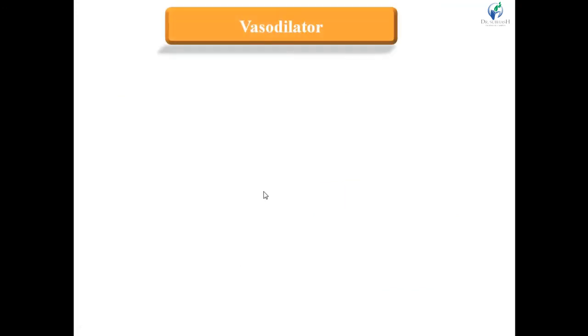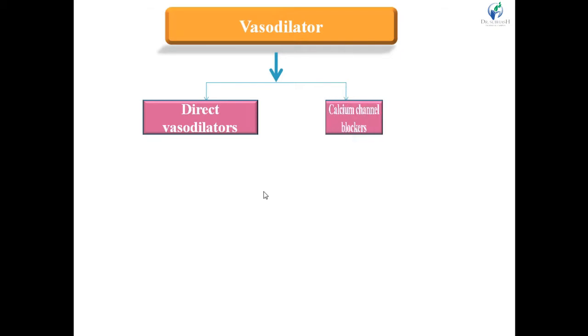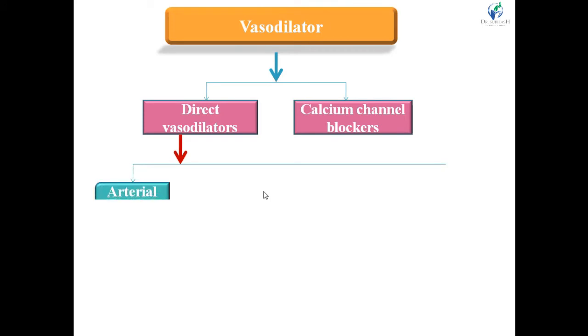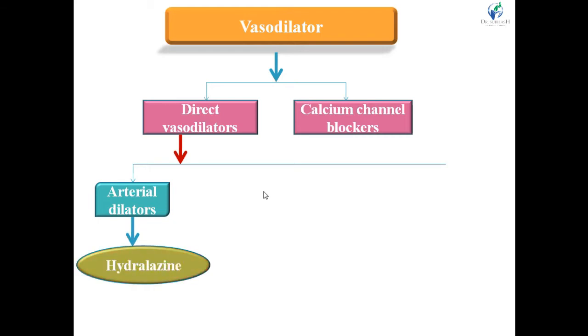Then second main class of antihypertensive agent is vasodilators. It includes mainly two classes. One is direct vasodilators and second one is calcium channel blockers. See, subclasses of direct vasodilators are arterial dilators. Example: hydralazine.